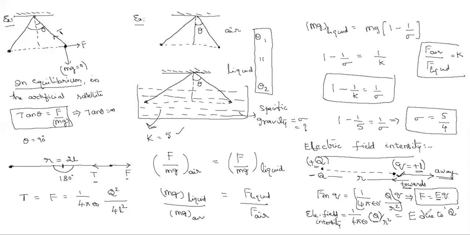So can I move to the next page? Here, these are the two charges, Q1 and Q2, separated by a certain distance R. Take these two points as A and B. At A, what is the electric field intensity?